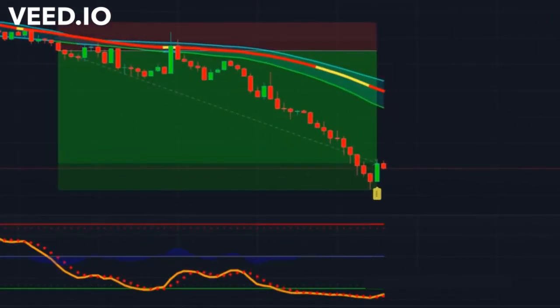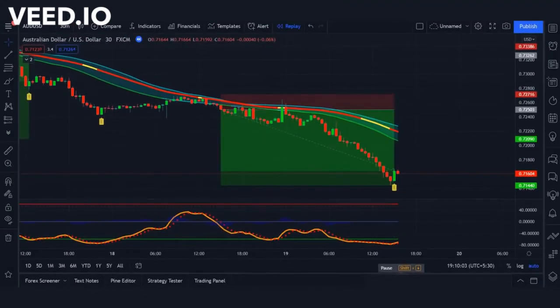As you can see now, the signal is generated here. To book profit, we will book the profit of our trade here and wait for other signals.